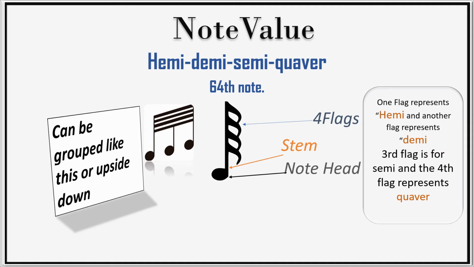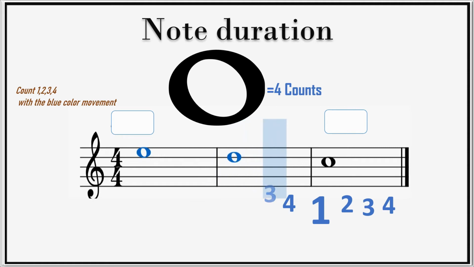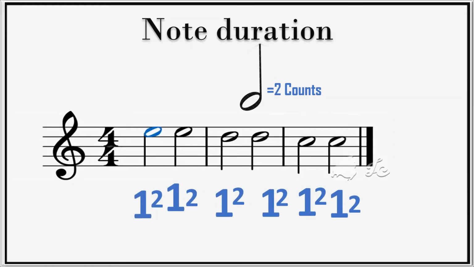Now let's learn the duration of each symbol. First, the duration of the count of semibreve is 4 counts, and it sounds like this. The duration of a minim count is 2, thus.